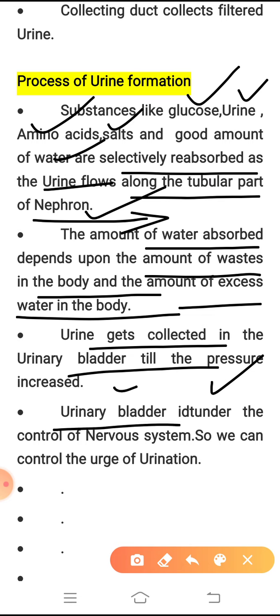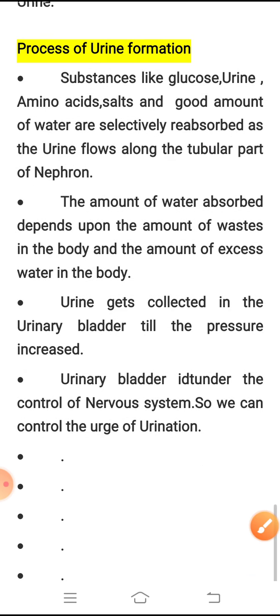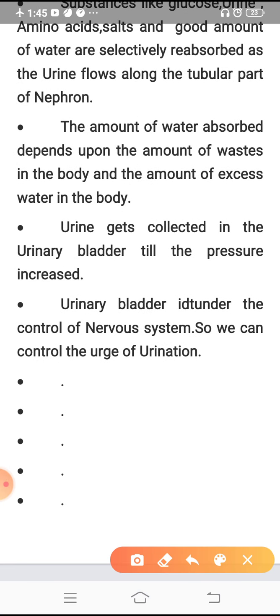The urinary bladder is under the control of the nervous system. Here is a small spelling mistake. It is under the control of the nervous system. So you can have the urge to control the urine. Even if you are feeling like passing urine immediately, you have the capacity to control that. These are the things we have studied about excretion in human beings. With this, I have ended the lesson called life process. Thank you.